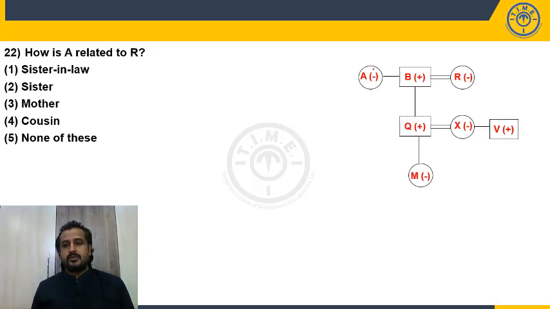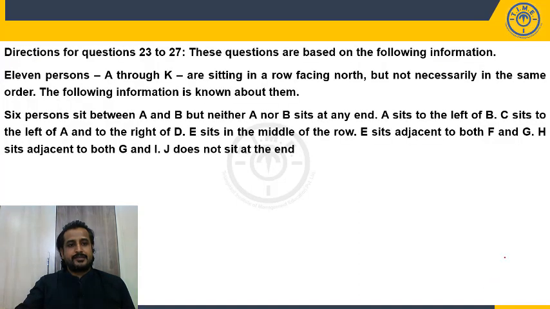How is A related to R? R's husband's sister. Husband's sister will be sister-in-law. So choice 1. Fine. Now move to the next set.